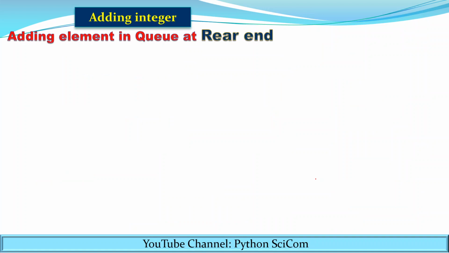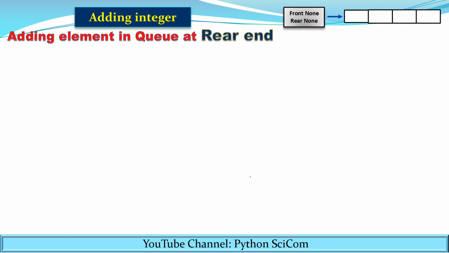Now let's see the Python code for the insertion of an element. Initially the queue is empty. Now we want to add an integer element into this queue. For the addition of an element, you have to use the same logic as we used earlier for the list.